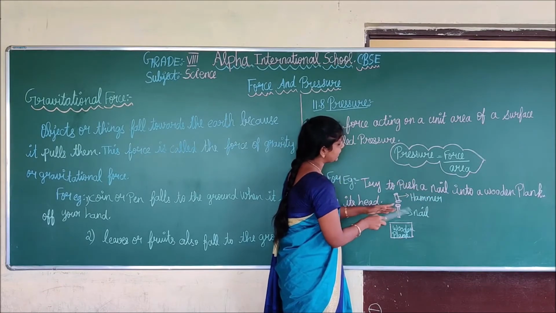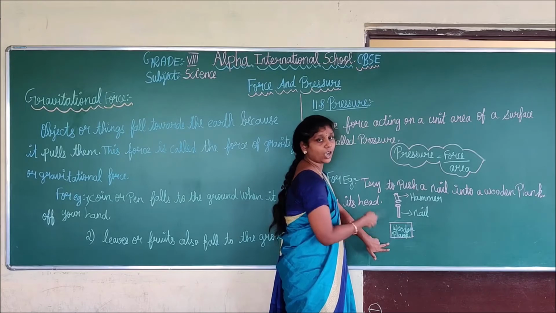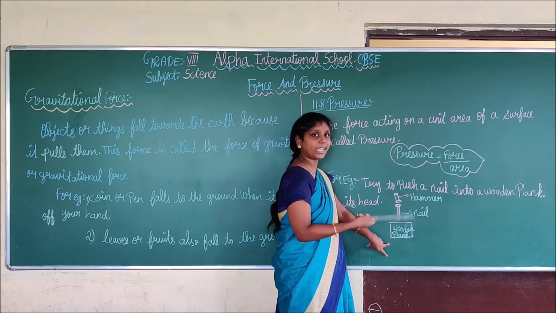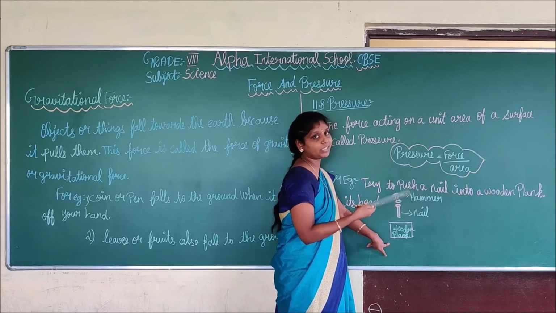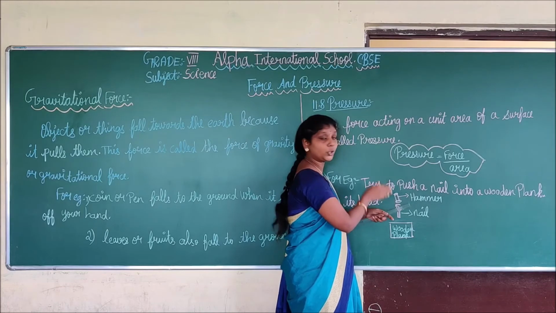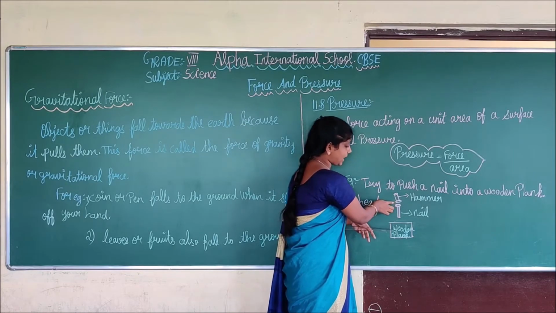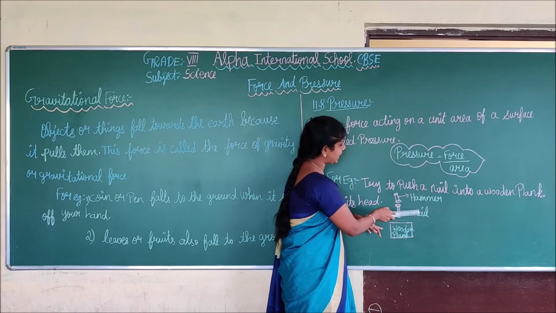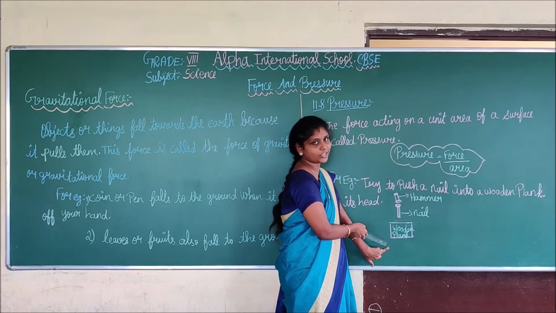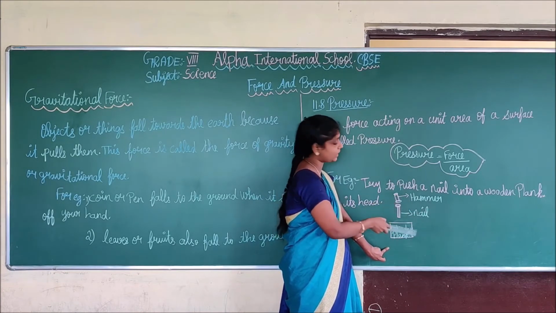How is it possible? Yes, due to pressure. How can we give the pressure? Only with the help of the hammer. With the hammer we give pressure to the iron nail, and automatically the nail will push into the wooden plank. Do you understand, students? This is the example for pressure.